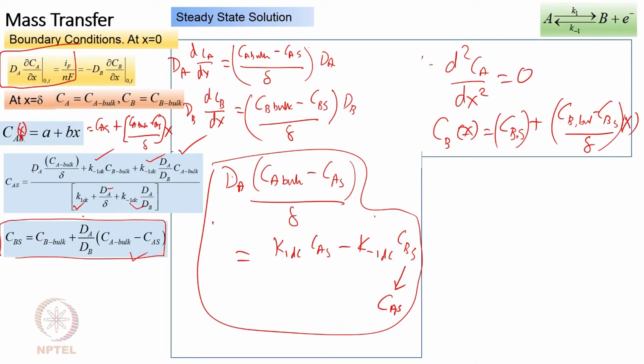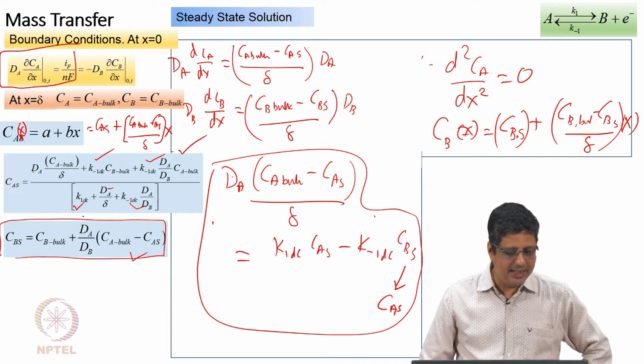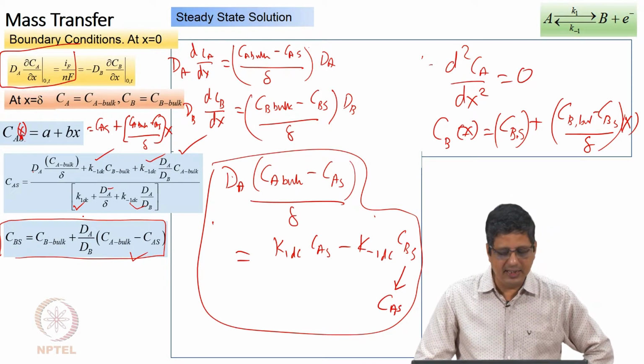I will give you an alternate suggestion. Let us say dA equal to dB, Ca bulk equal to Cb bulk. Let us say EDC is 0. Then what do you have in the denominator? K1 dC plus dA by delta plus K minus 1 dC, dA by dB is unity. K1 dC and K minus 1 dC are also same, but you will say retain it as K1 0 and K minus 1 0. On the numerator, you should get Ca bulk,